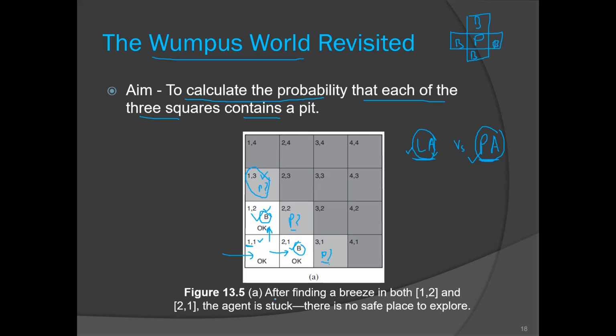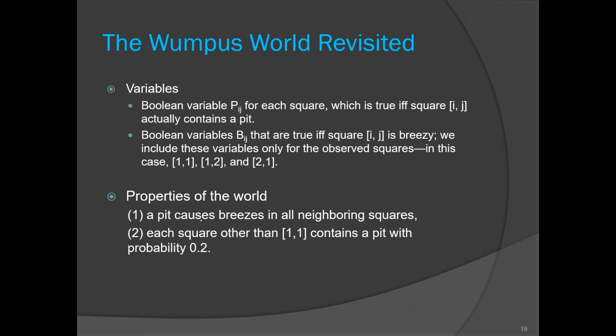This is the figure after finding a breeze in both locations 1,2 and 2,1. Now our logical agent is stuck here. There is no safe place to explore for our logical agent. Now consider we have two variables. Pij, where ij indicates the location of that room, is a Boolean variable, so its value will be either true or false.